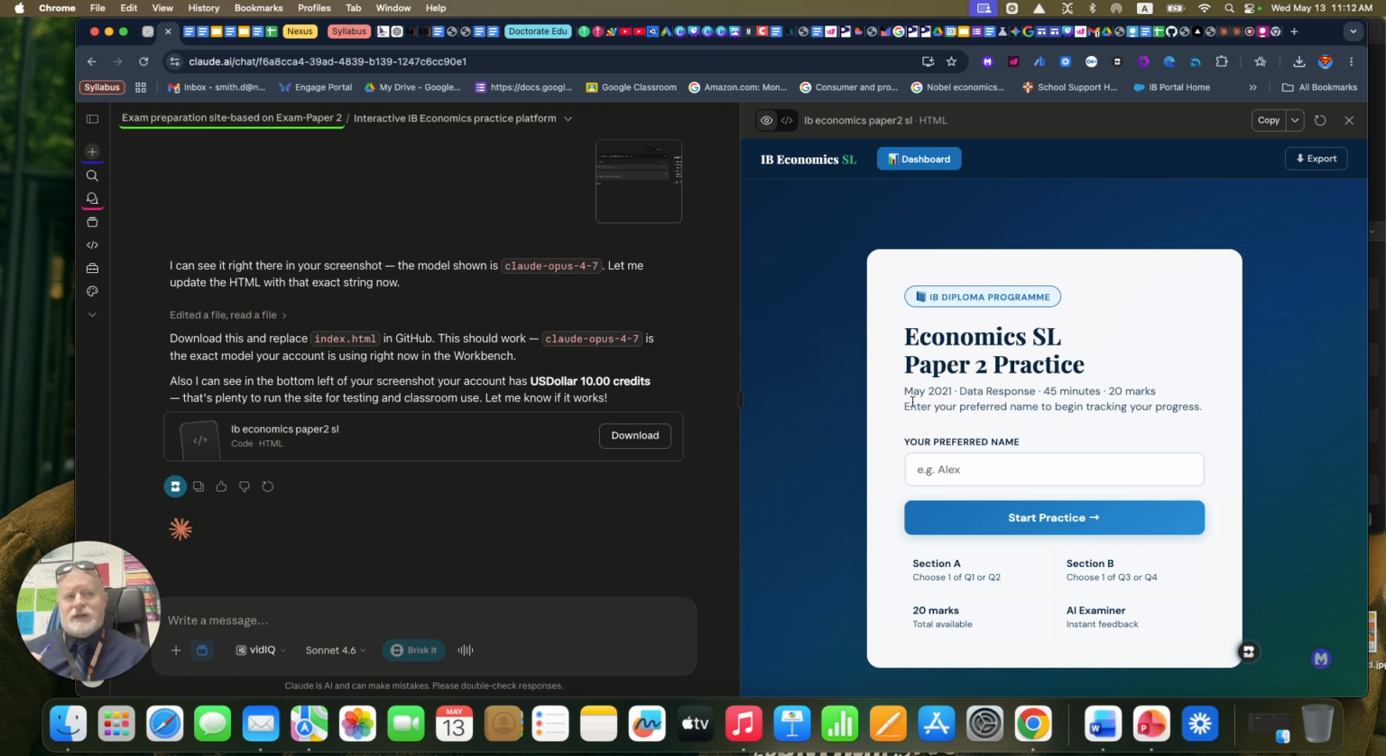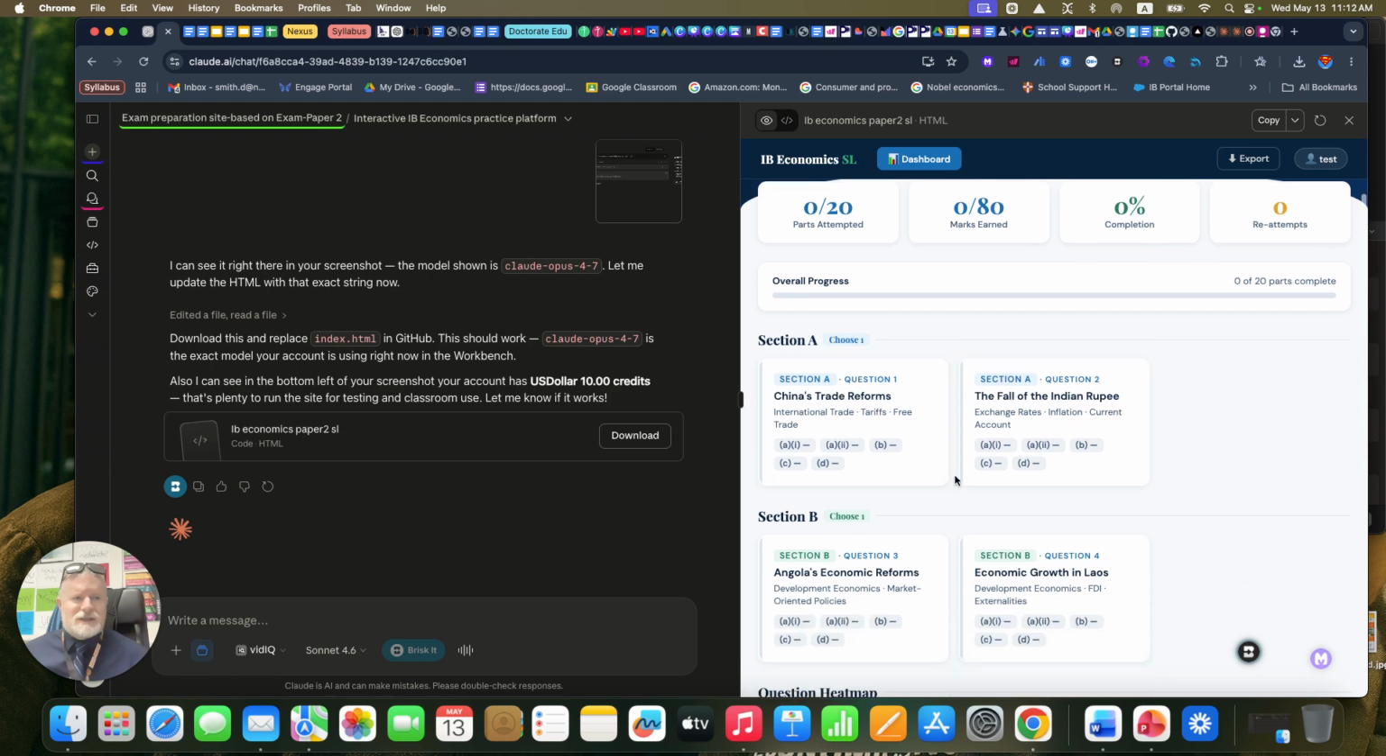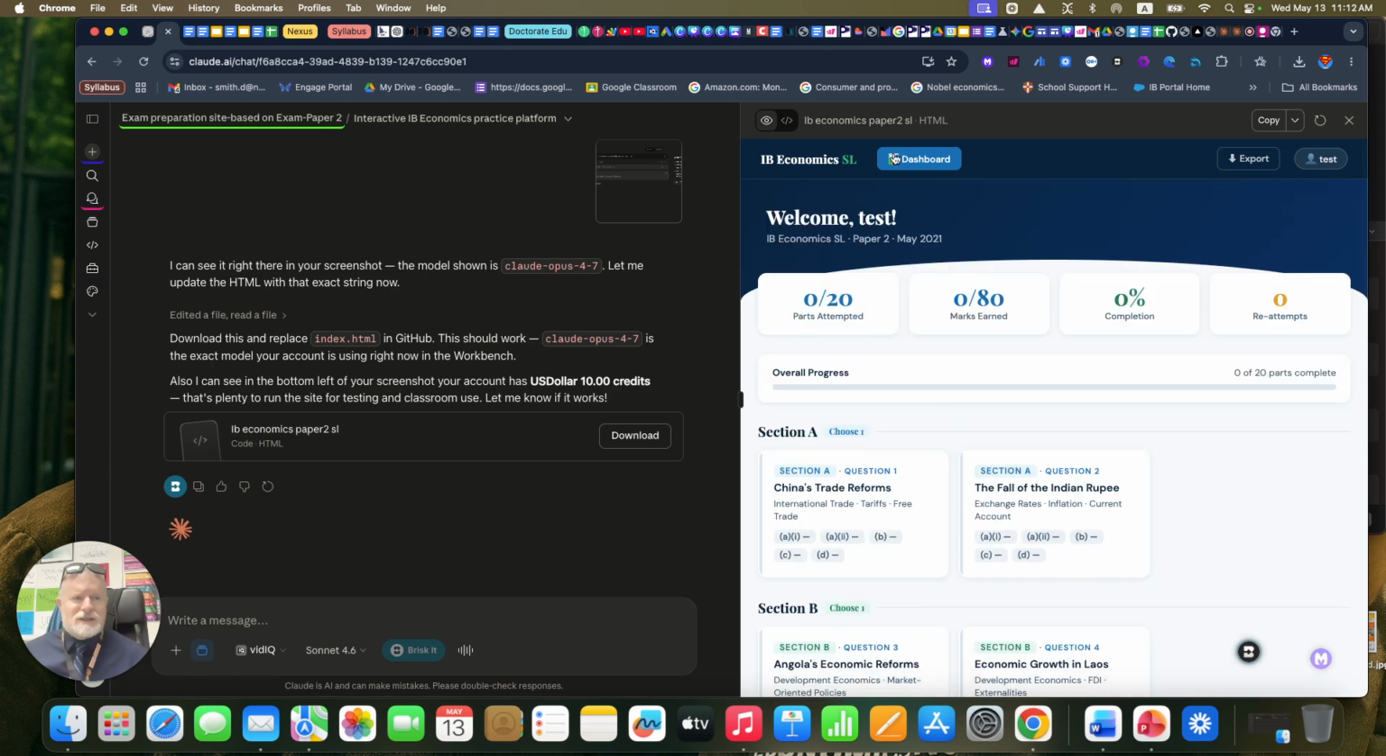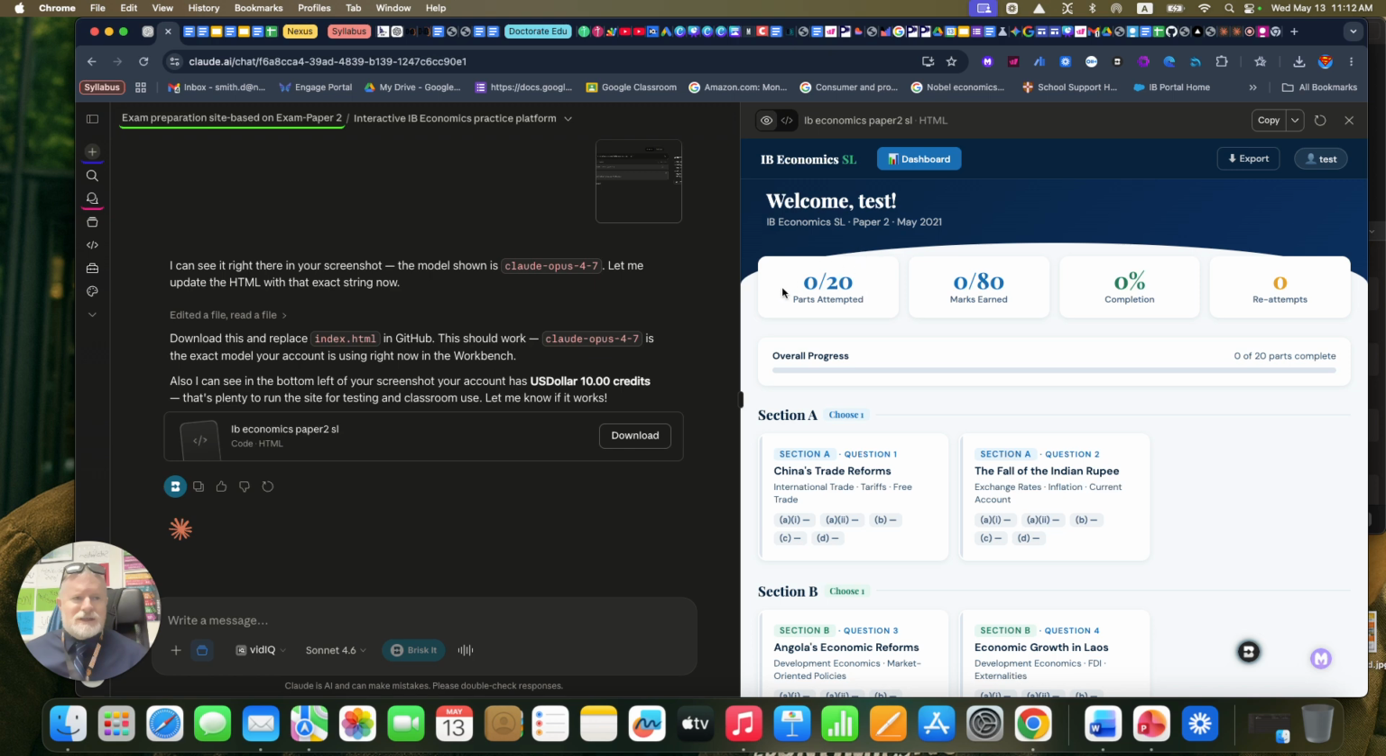It is specifically tailored to this particular paper, and maybe in the future I can look at changing that. And so they put in their name. So for example, I just put in test, all right, and it comes up with this. This is the dashboard. Well, this is what they see. It will record how many parts of the question that they have answered, how many marks that they have earned, and their progress throughout the whole thing. And then it's got a progress bar, and also it records how many reattempts that they do.